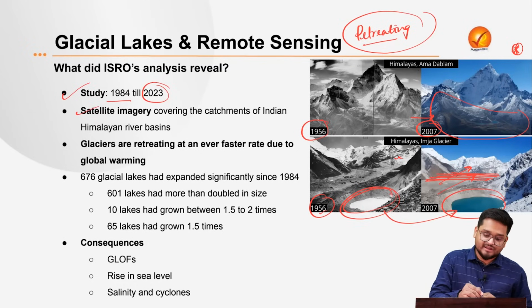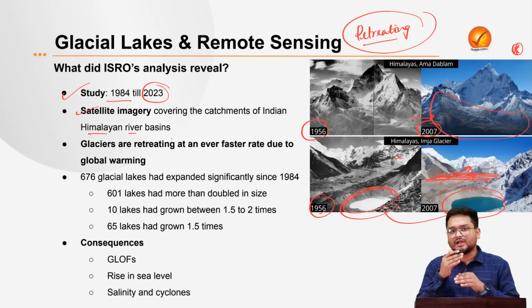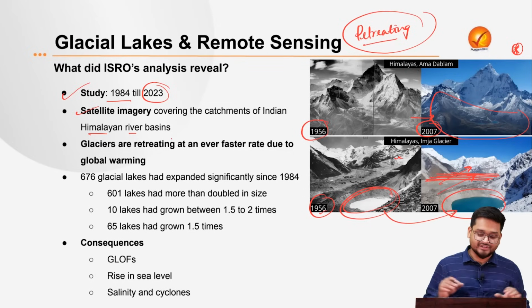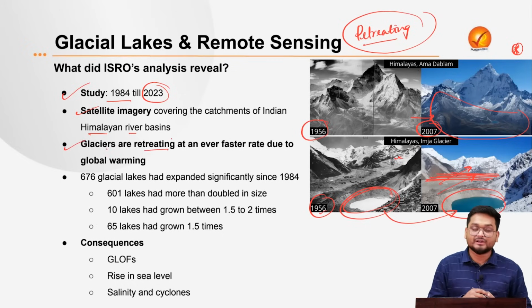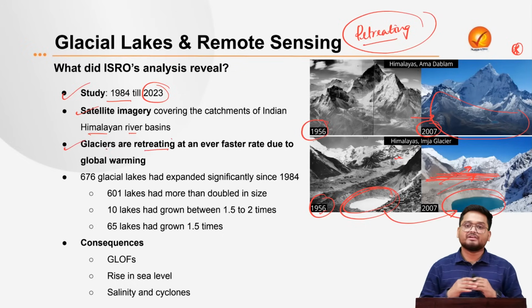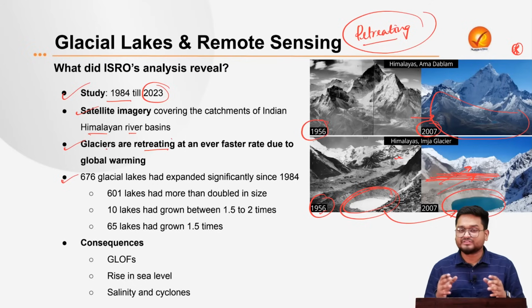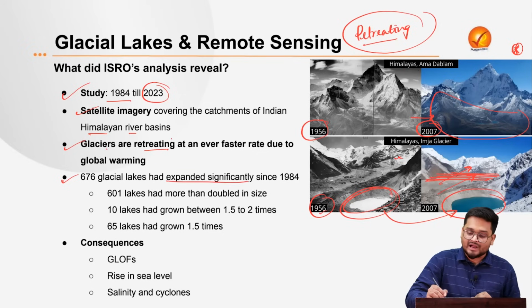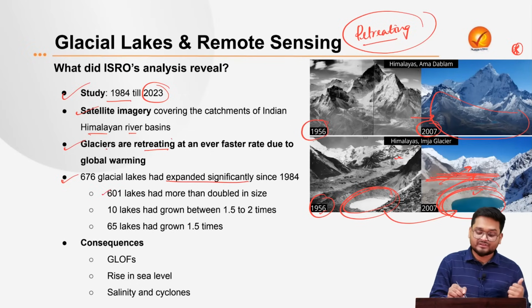And see, the ISRO remote sensing satellite study looked at data from 1986 to 2023. It analyzed satellite imagery covering the various catchments of the Indian river basins in India, Nepal, Bhutan and the Tibet region of China. It looked at the various glaciers, and it concluded that the glaciers are retreating at a faster rate than ever due to global warming. Out of around 676 glacial lakes studied, they have expanded significantly over a period of time, and around 601 lakes have doubled in size.